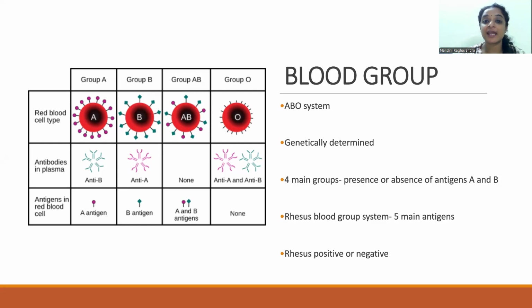AB group has both A and B antigens and no antibodies in the plasma, so they can receive any blood. There are no antibodies in their blood system. Group O, however, have no antigens in the red blood cells, so they are universal donors, and they have both anti-A and anti-B antibodies. They're also determined by the rhesus blood group, and we say they are rhesus positive or negative based on the presence or the absence of the D antigen.